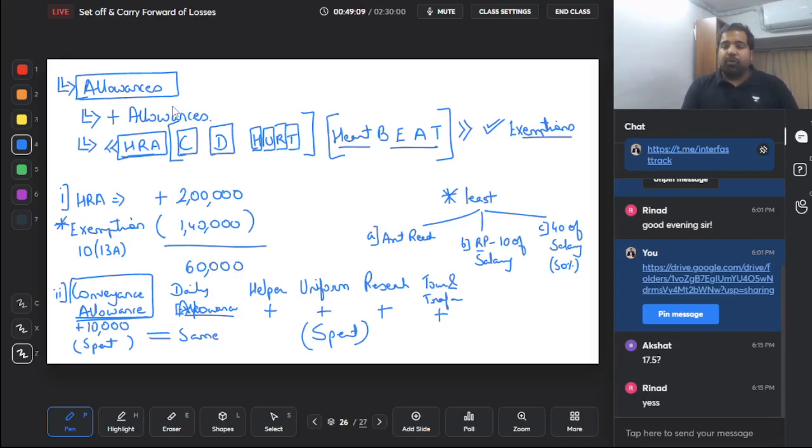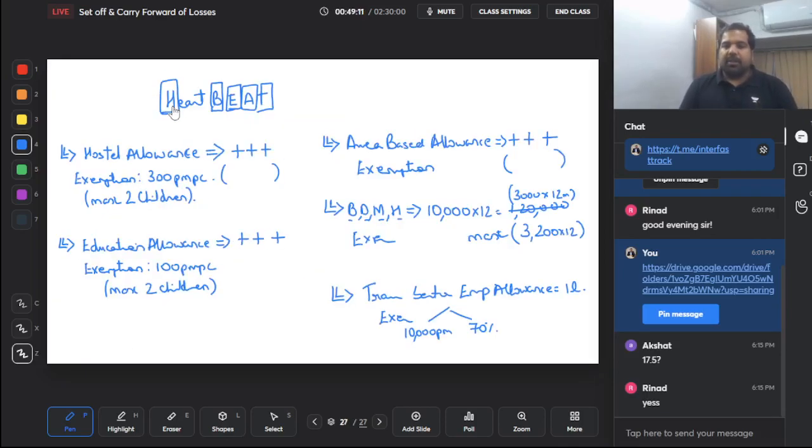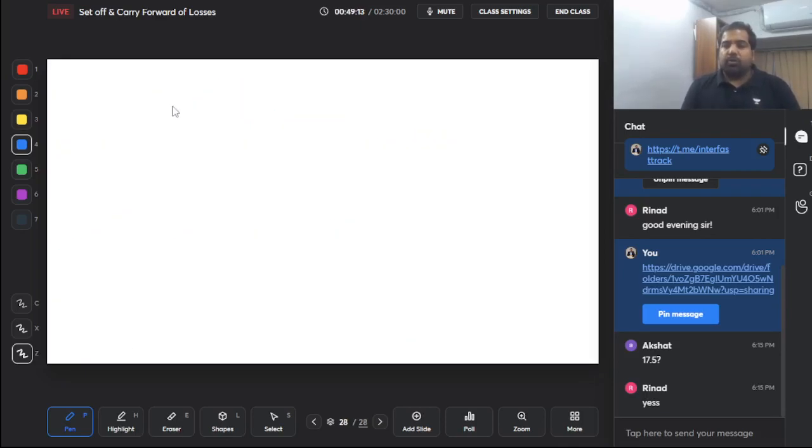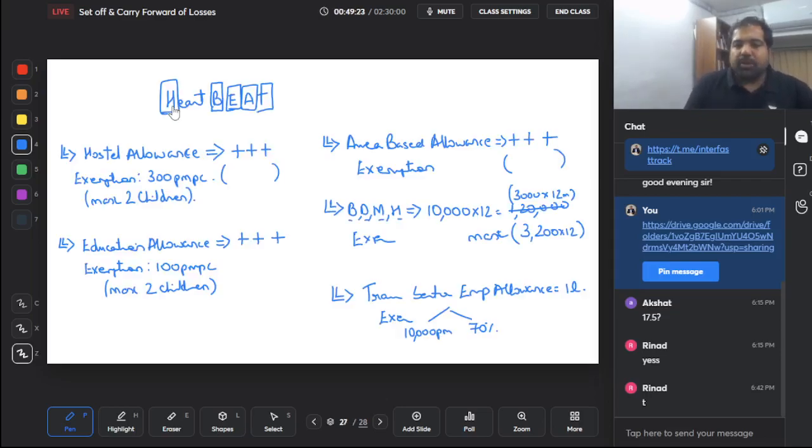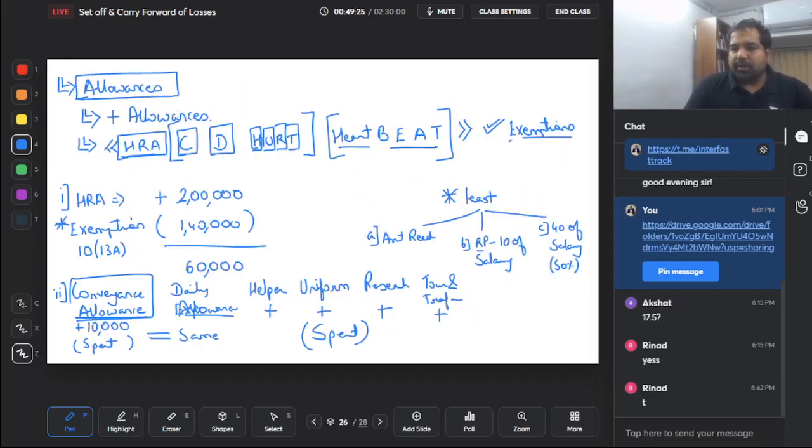Besides that guys, if you get any other allowance, example, the examiner gives you medical allowance, what do you do? You add it. What if the examiner gives you weekend allowance? What do you do? You add it, you tax it. Is there any exemption? No, because it does not belong to this exemption list.